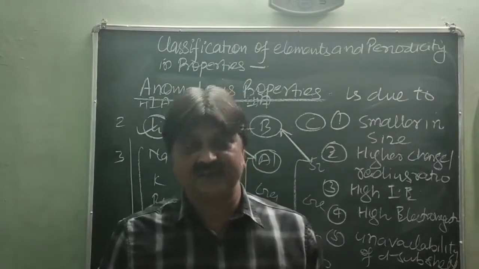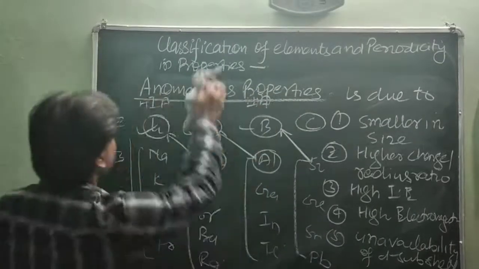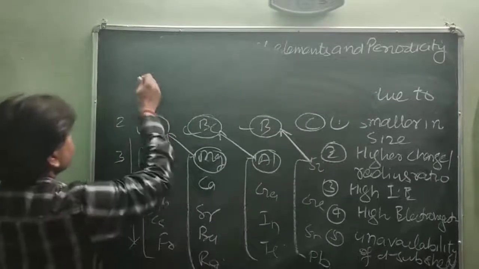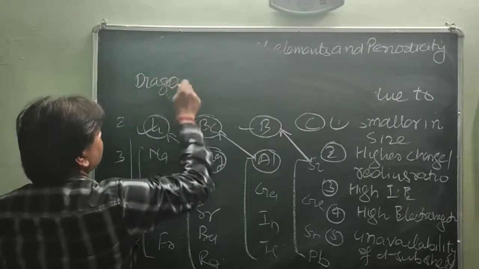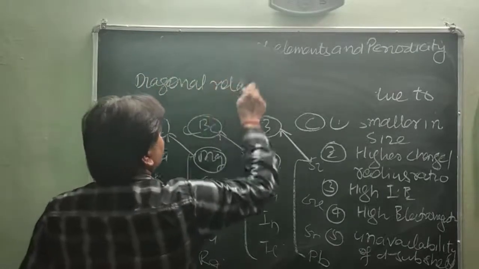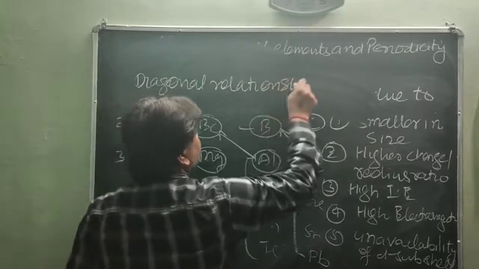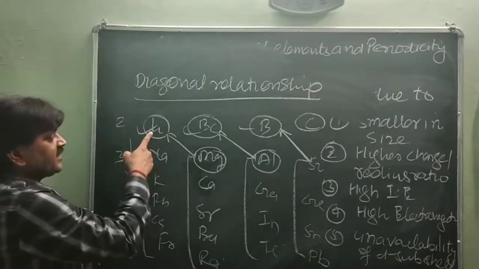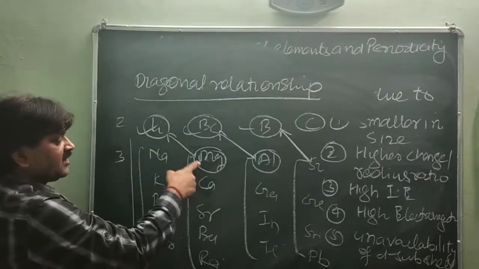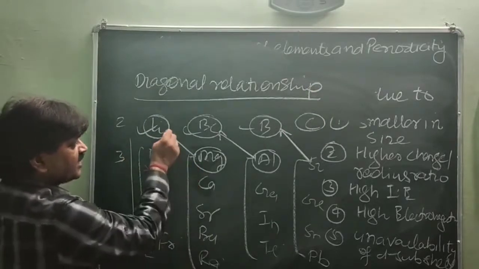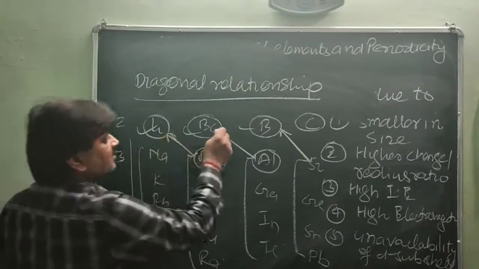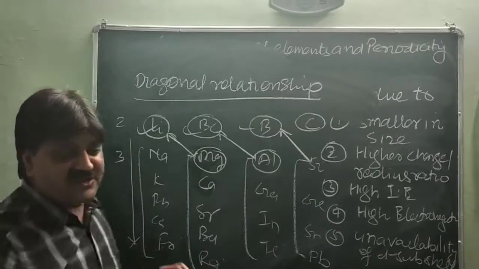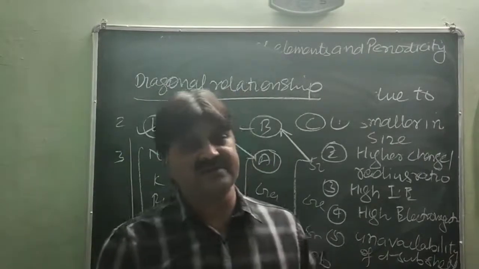Another property comes out. What is the diagonal relationship? The elements of the second period show the same properties as the diagonally placed elements of the third period. Just like lithium and magnesium, beryllium and aluminium, and so on. And this relation is known as the diagonal relationship.